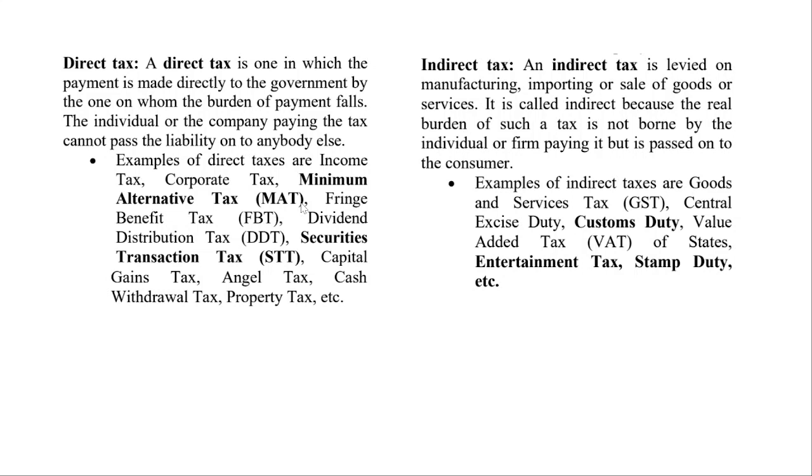So minimum alternate tax is, for example, if you have a company, and they say my company headquarters is not in India, it is in Maldives. So I'm not going to pay tax because whatever profits I'm getting, I'm sending back to Maldives. So in order to avoid that, government has come up with this idea of minimum alternate tax.